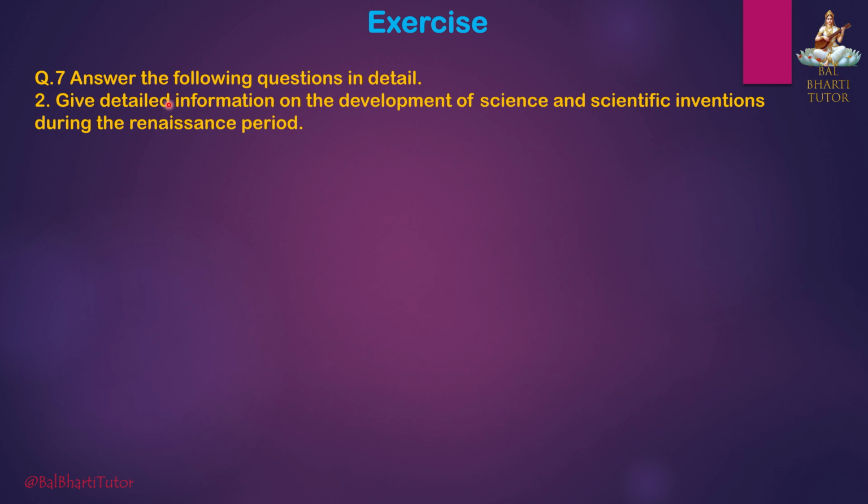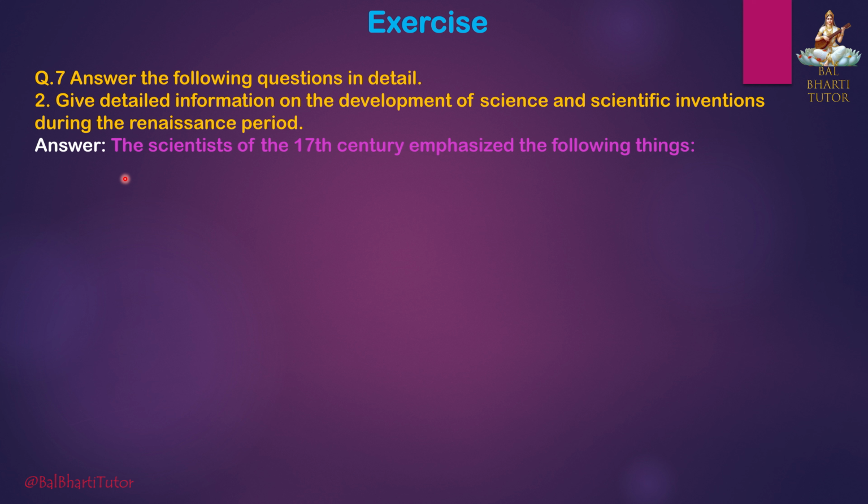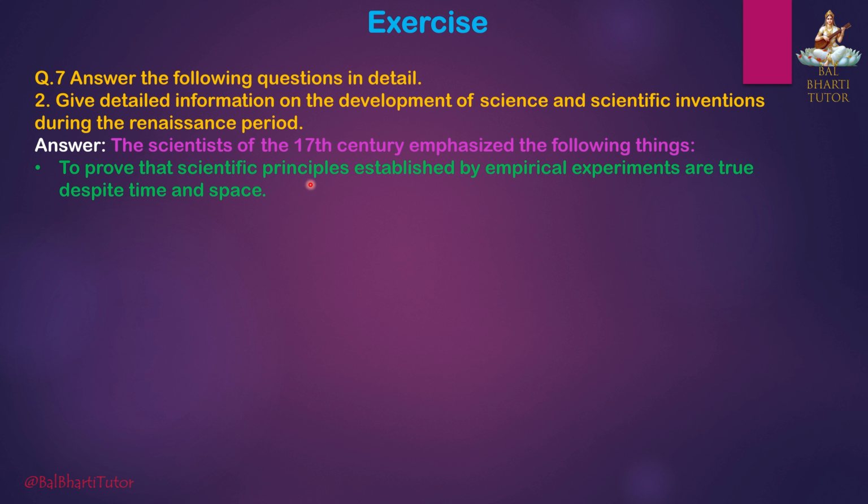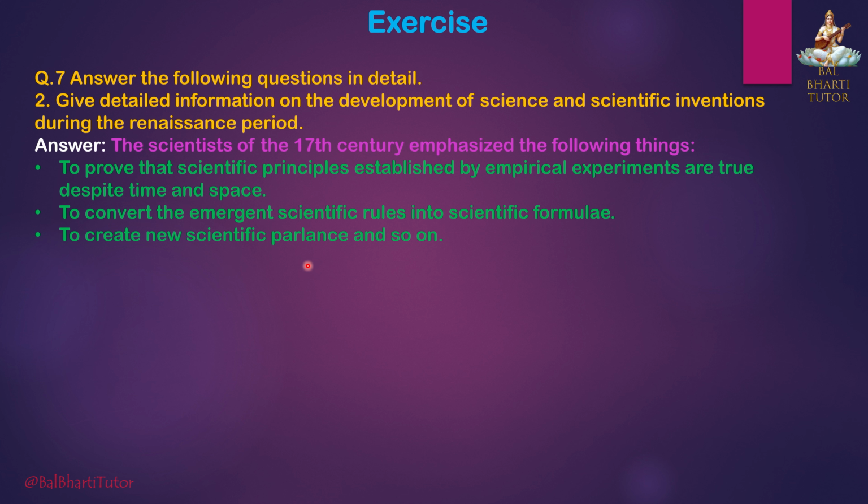Second, give detailed information on the development of science and scientific inventions during the Renaissance period. Answer: The scientists of the 17th century emphasized the following things. To prove that scientific principles established by empirical experiments are true despite time and space, to convert the emergent scientific rules into scientific formulae, to create new scientific parlance, and so on. These efforts helped the progress of science.